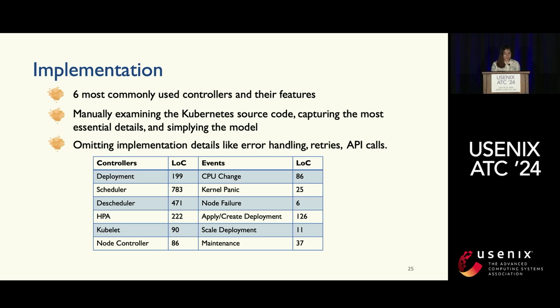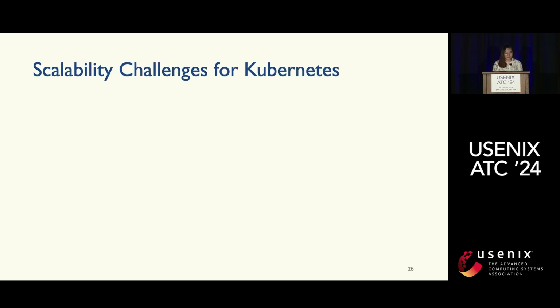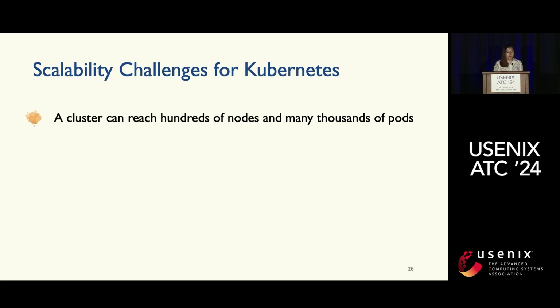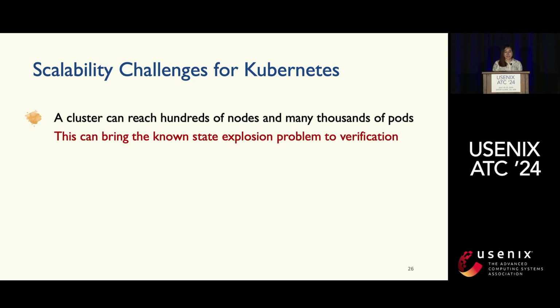Okay, so next I want to dive deep into how we deal with the scalability challenge for Kubernetes. Kubernetes has this challenge that a cluster can actually reach hundreds of nodes and even thousands of nodes for machine learning workflows, and you can reach thousands of pods in the cluster. So this can bring the known state explosion problem to verification.